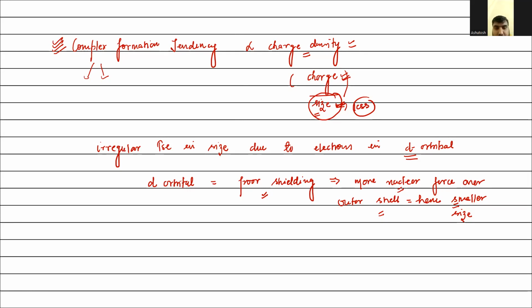Sir, why poor shielding when this is an inner d orbital? Okay, listen. This is the nucleus, right? The s orbital is here, the p orbital is here, right? The d orbital is like this. If electrons are filling these orbitals, then these are closer to the nucleus. Therefore, they will repel the p orbital strongly, right? Also, if electrons are filling in the p orbital, they will be shielded by the d orbital.